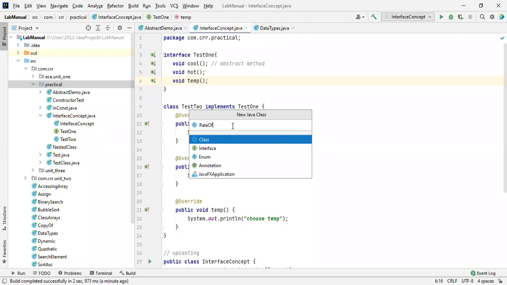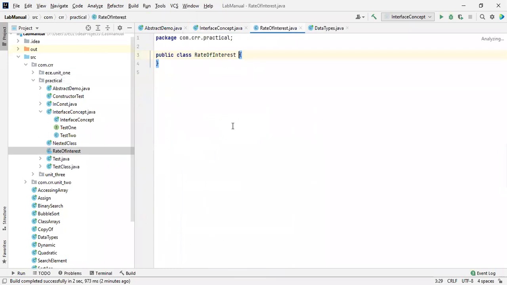What is polymorphism? It has many forms. Poly means many, morphism means forms. Here I'm going to take the many forms of a particular interface. Just check it out: rate of interest. Each and every bank has a different rate of interest. So now I'm going to take an interface.